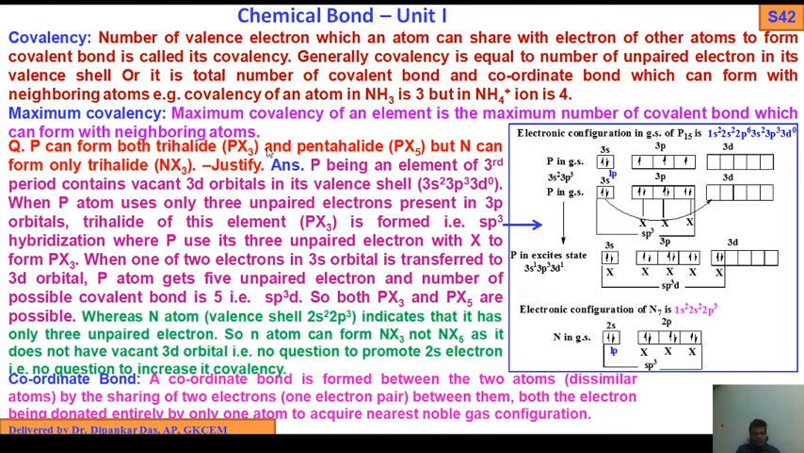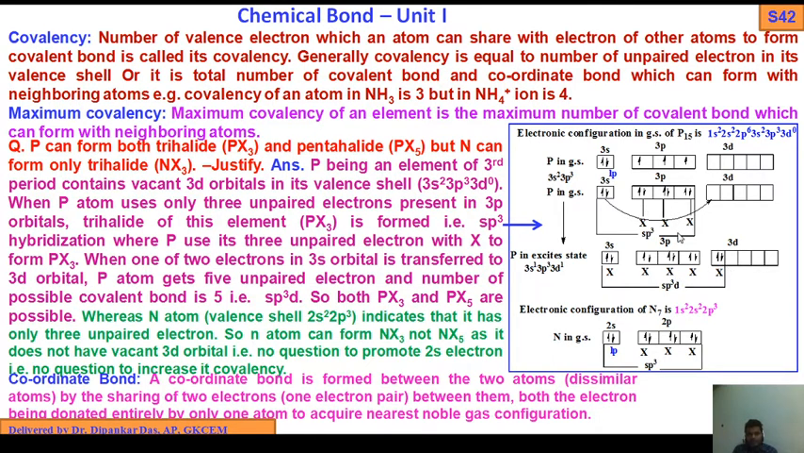Why? Phosphorus is a third period element, with 3s, 3p, 3d0: 1s2, 2s2, 2p6, 3s2, 3p3. This is the valence shell. How many electrons? 5. Due to the presence of vacant 3d orbitals, one electron from the 3s orbital can be promoted, excited, to the 3d orbital. Then we get the number of unpaired electrons as 5: 1, 2, 3, 4, 5. So the number of unpaired electrons equals the number of covalent bonds.